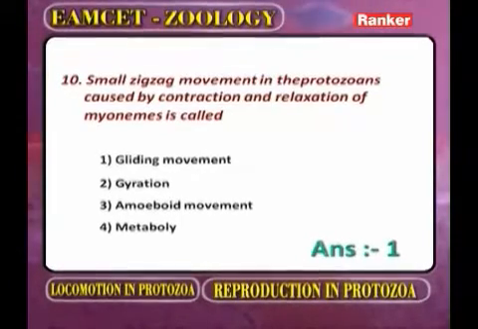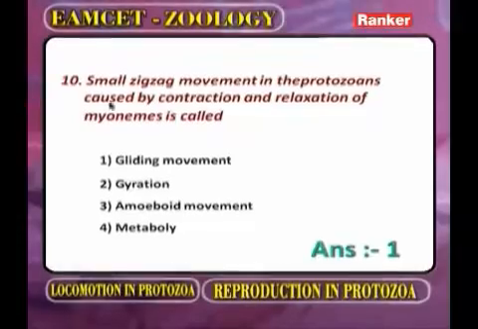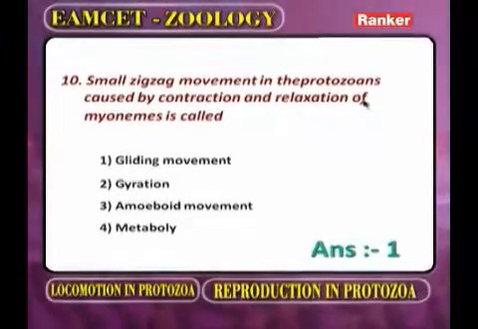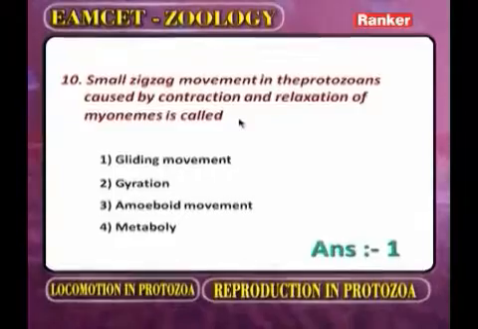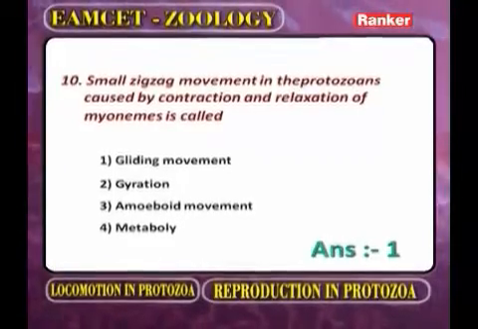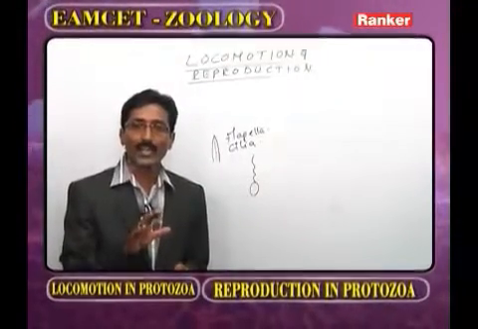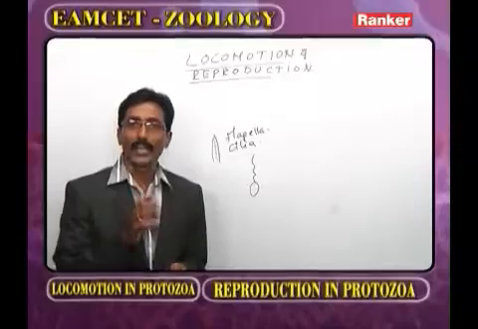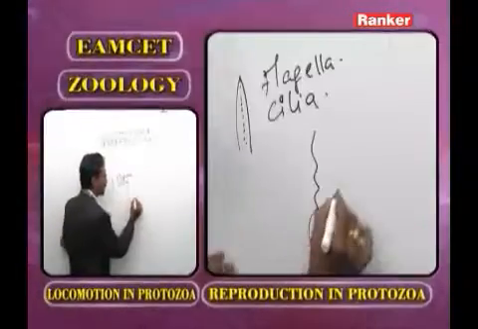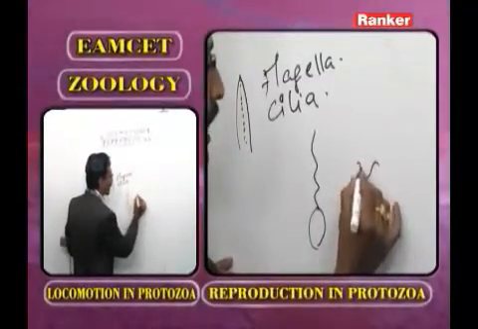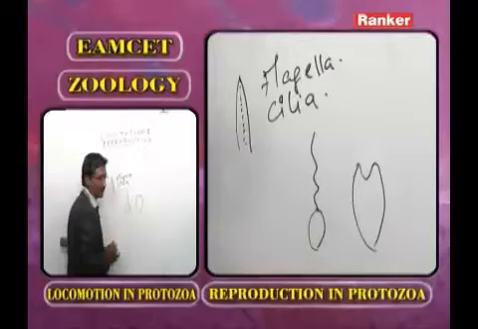Small zigzag movement in the protozoans caused by contraction and relaxation of myonemes is called. The zigzag movement is also called gliding movement. How is the gliding movement brought about? Now as we observe the body of Euglena, this is one example.